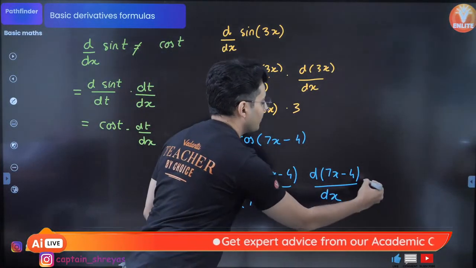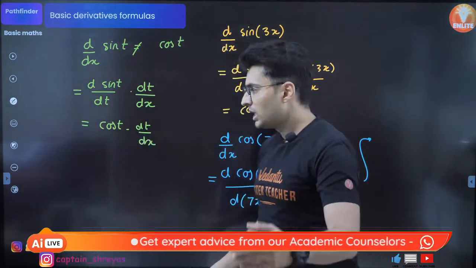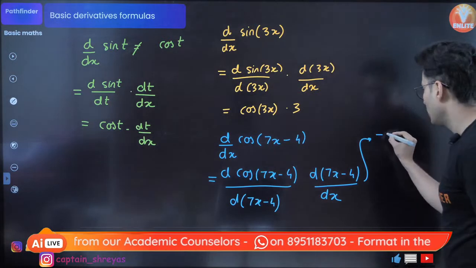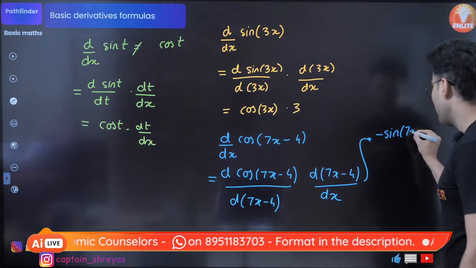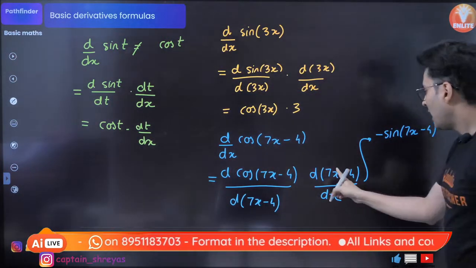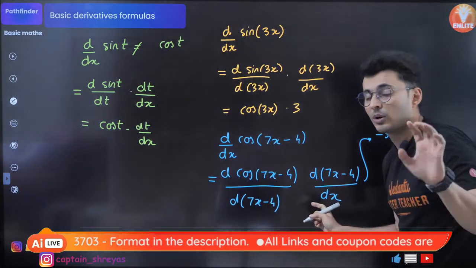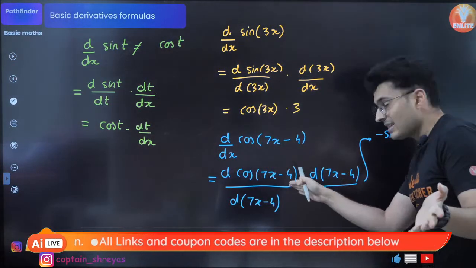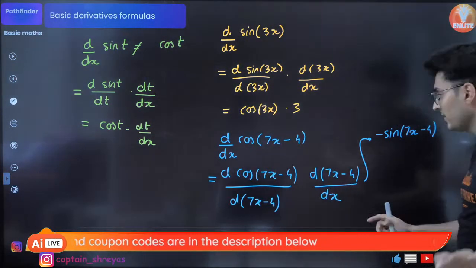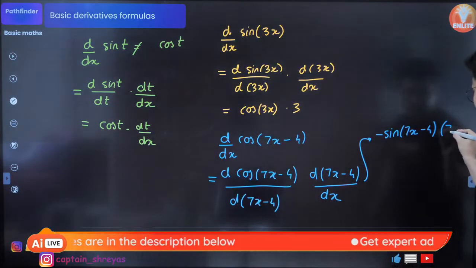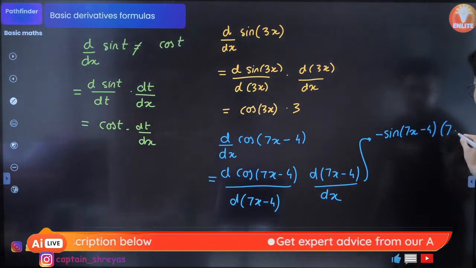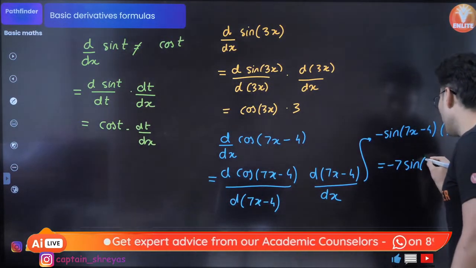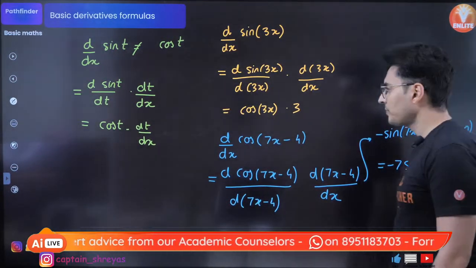So what will it become? Look at this. The derivative of cos is sine, so it will be minus sine of 7x minus 4. And the derivative of this guy, 7x minus 4. What is the derivative of 7x minus 4? 7 is coming outside, and the derivative of x will be 1. So it will be nothing but 7 into 1. 4's derivative is 0. So hence this will be nothing but minus 7 sine of 7x minus 4.